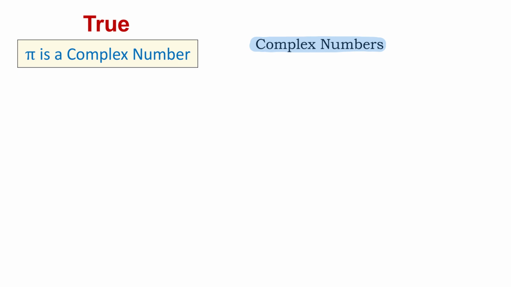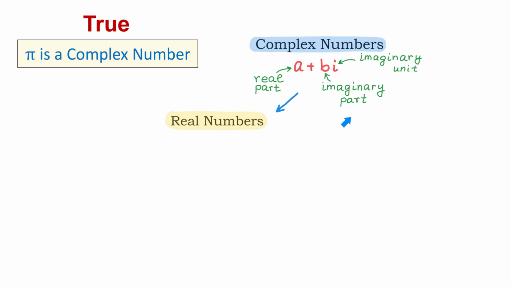The complex numbers have the form a plus bi. In this form, a is the real part, b is the imaginary part, and i is the imaginary unit. The complex numbers include all the real numbers and all the imaginary numbers.